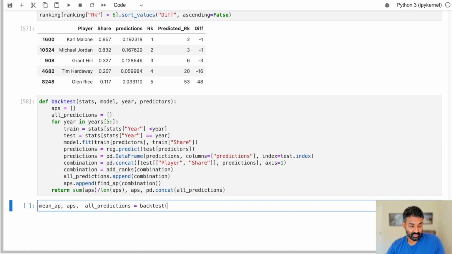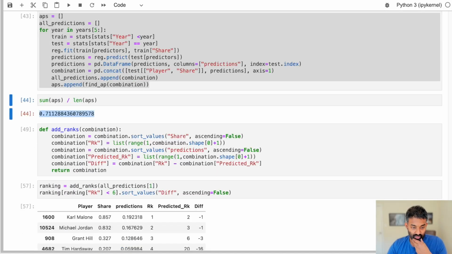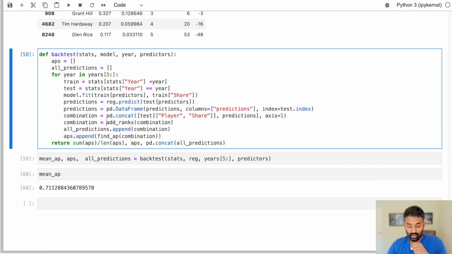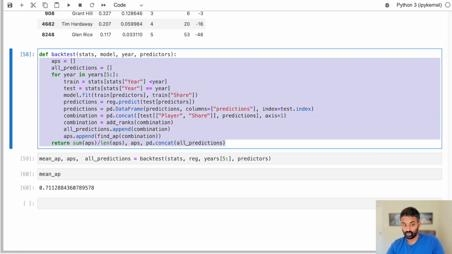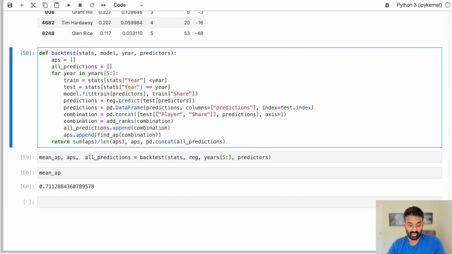So we'll go ahead and backtest our regression model for all the years from year 1996 onwards, and we'll pass in our predictors also. Let's go ahead and run that. We can see we got the same result as before, 7112, but we now have this nice function that we can call easily to test different models and different combinations of predictors. It is really nice to have a single function you can call, because it makes it easier to iterate, to add more predictors, take things away, change models, and see what works and what doesn't. So try to have all of your prediction logic happen in an easy function if you can.